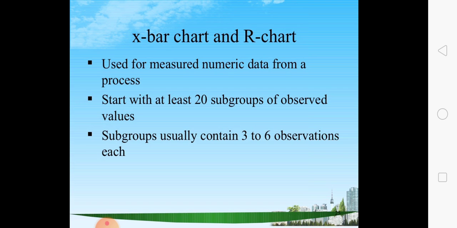Suppose m is the number of samples selected, and we select n observations in each. Then x1 bar is nothing but the average of the observations in the sample.